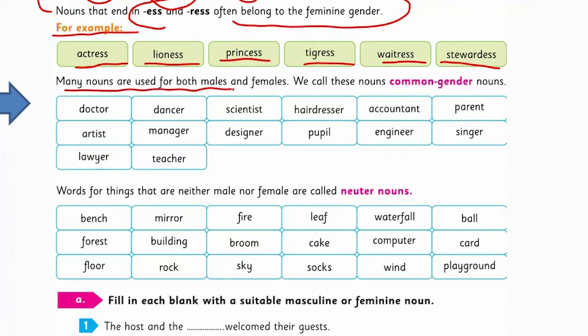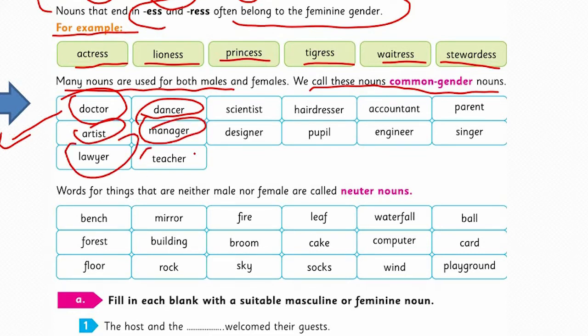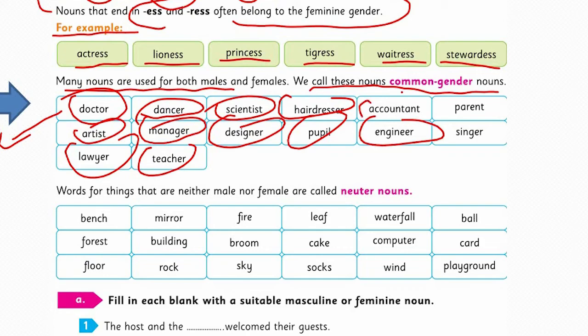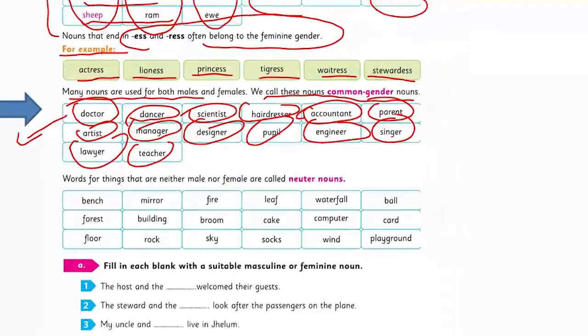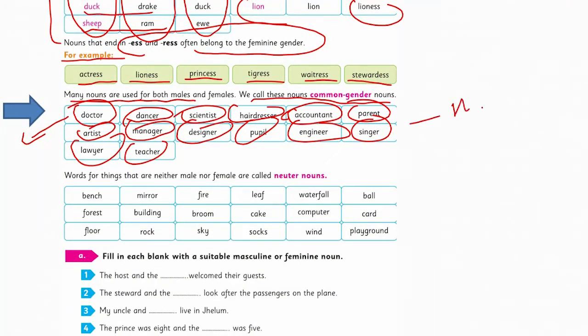Many nouns are used for both male and female. We call these nouns common gender nouns. If it's a man or woman doctor, we call it a doctor generally. So, these are the common gender. Dancer for both men and women. Artist, manager, lawyer, teacher, scientist, designer, hairdresser, pupil, engineer, accountant, parent, and singer. These common gender nouns can be used for both male and female.